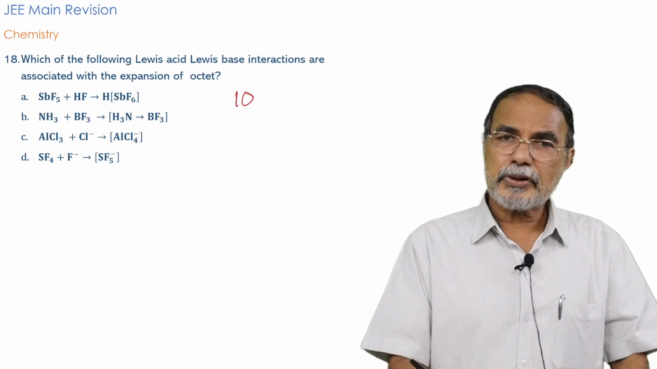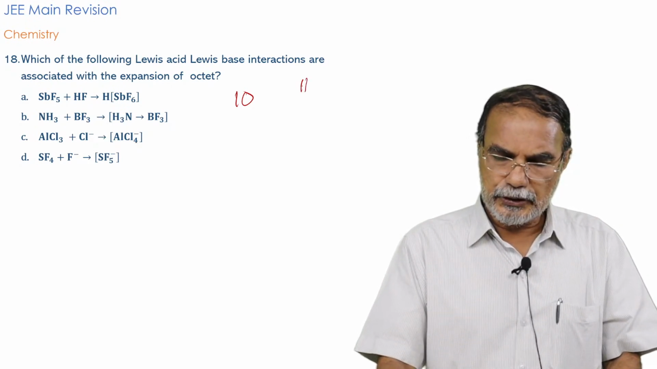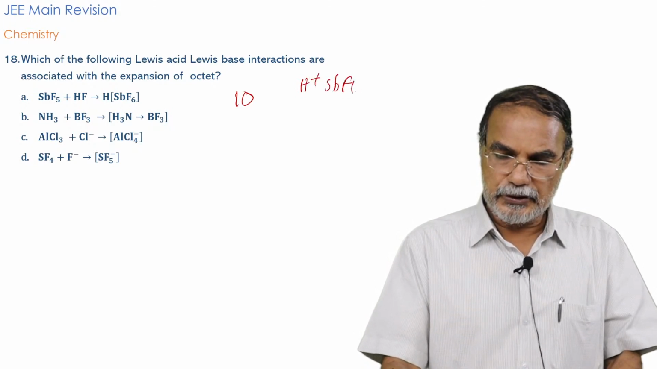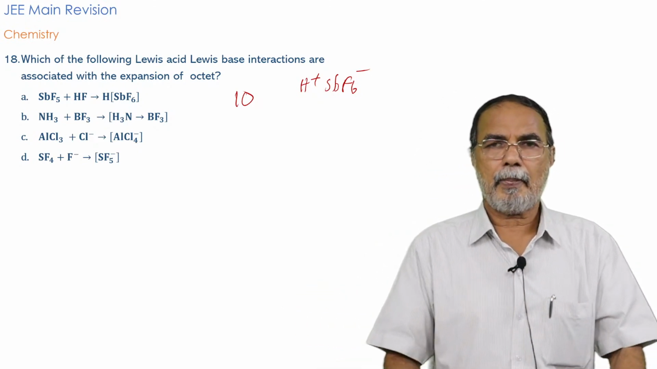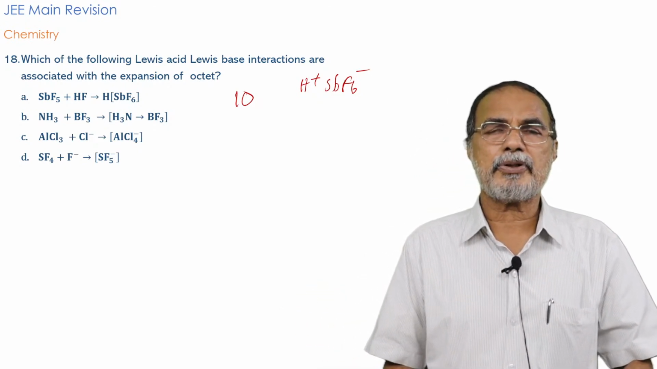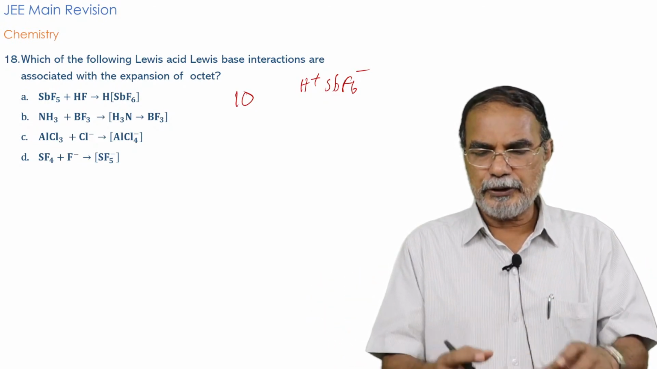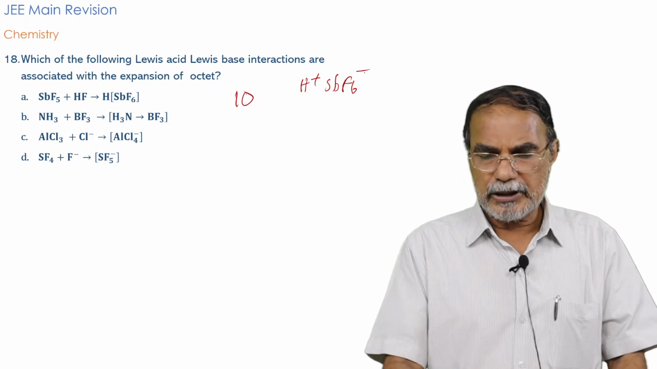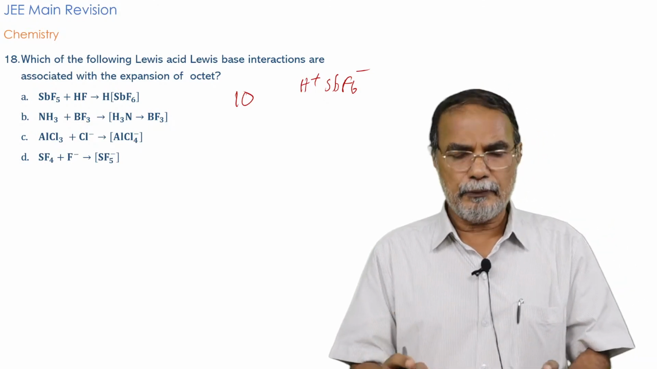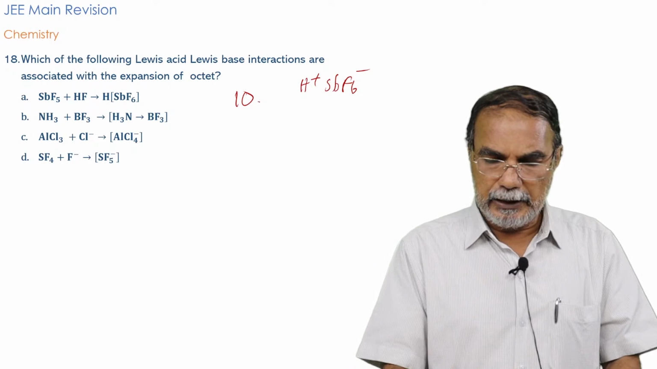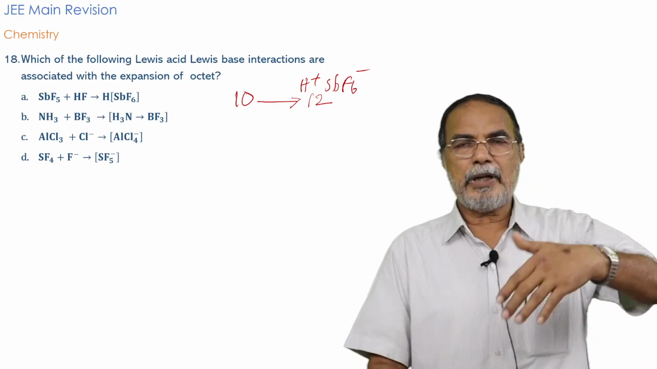But when it forms the complex H+ SbF6 minus, you find that the antimony is bound to 6 fluorine atoms. And for binding with the 6 fluorine atoms, you require 6 electron pairs in the valence shell of antimony. 5 its own electrons plus negative charge 1 plus the 6 electrons from the 6 fluorine atoms will make a total of 12 electrons. That means there is an increase in the number of electrons from 10 to 12. That means there is an expansion of the octet.